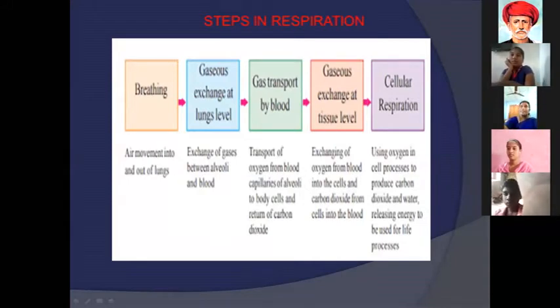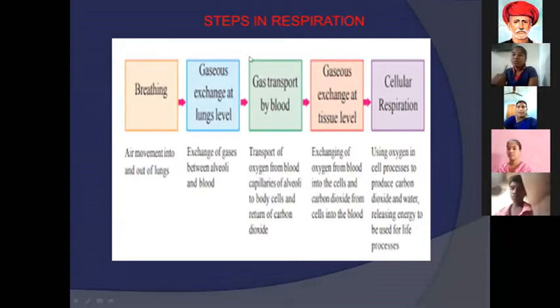This is the maintenance of the exchange at tissue level. Okay. The last step is cellular respiration. We know breathing is one type of respiration. Cellular respiration is one kind of internal respiration.